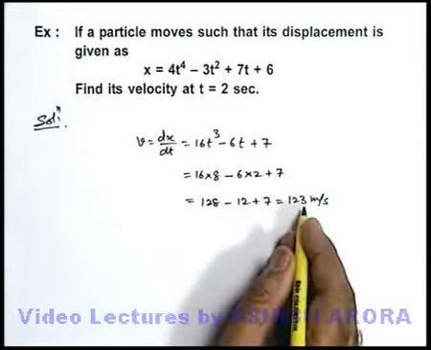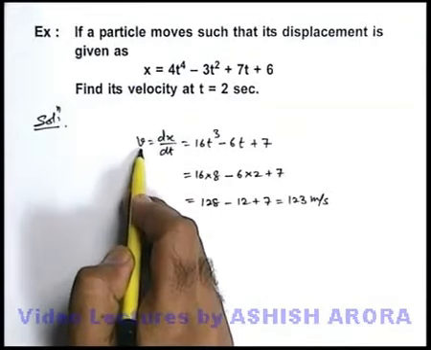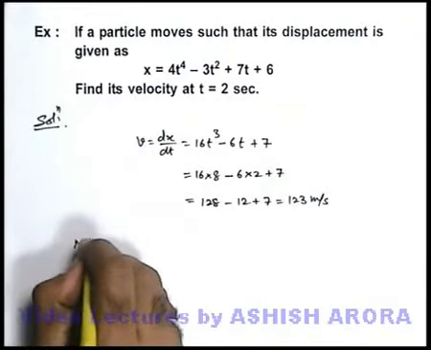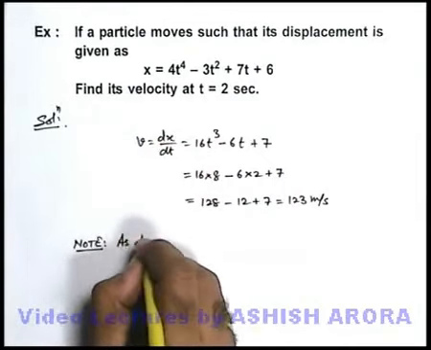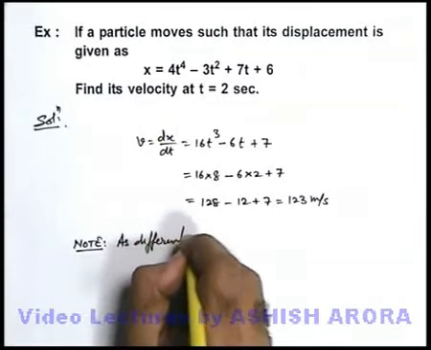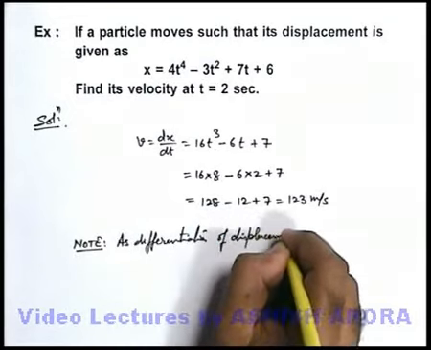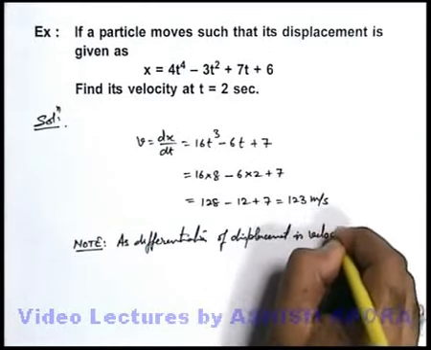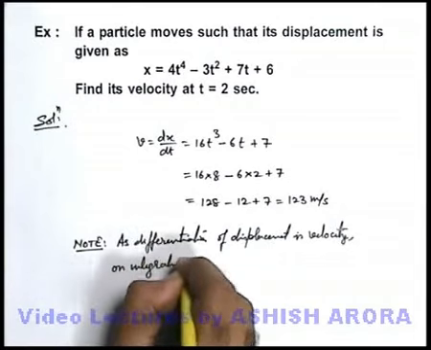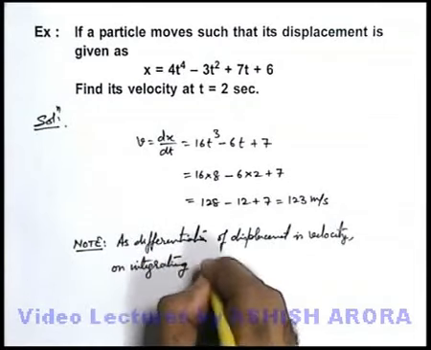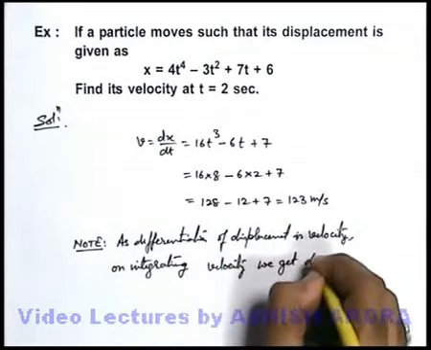So you just keep it in mind directly that on differentiating the displacement with respect to time, we get the velocity. You can also write down a note which gives you a relation between velocity and displacement: differentiation of displacement is velocity, and on integrating velocity we get displacement.